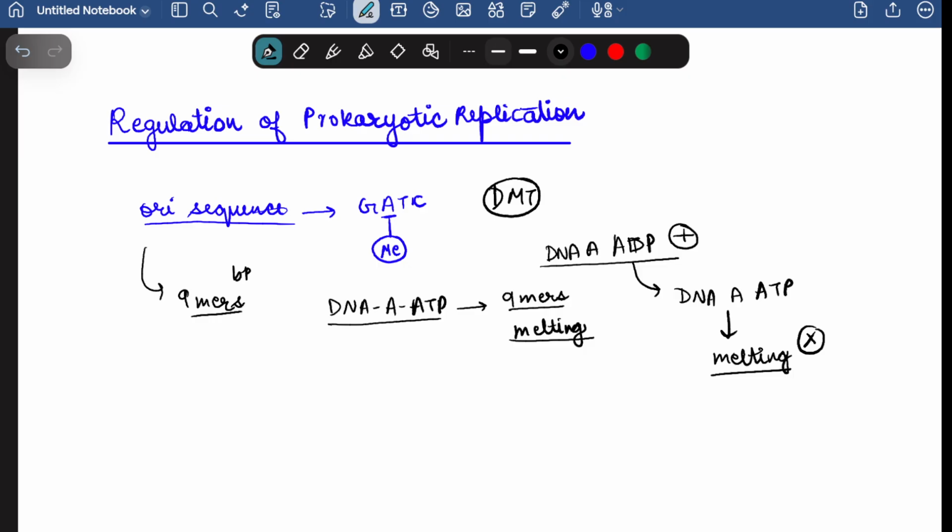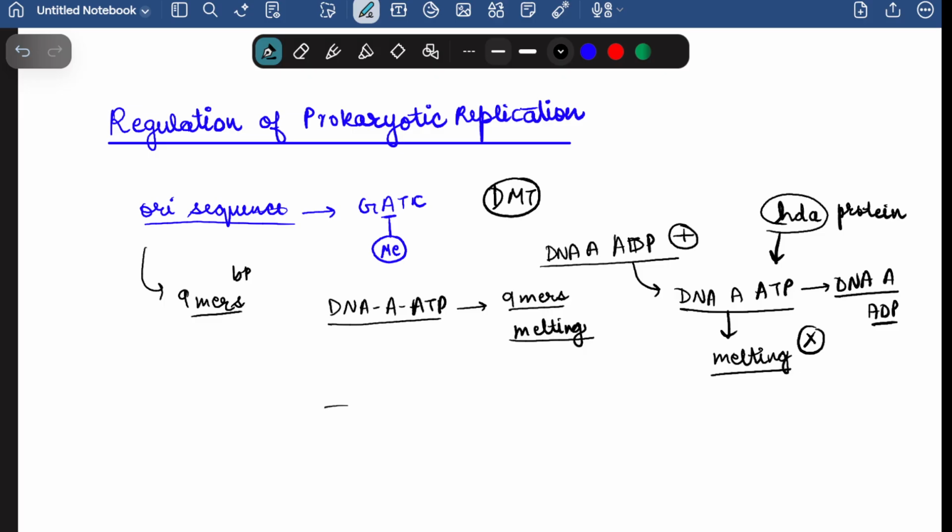For this there is one important protein called the HDA protein. The HDA protein will do the regulation. It will check for this DnaA-ATP, and if it is present, it will convert it into DnaA-ADP. The unnecessary DnaA-ATP will be converted into DnaA-ADP by this HDA protein. But still, if in some cases this DnaA-ATP remains, this is the risky matter.